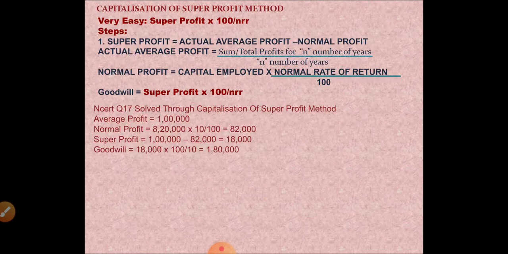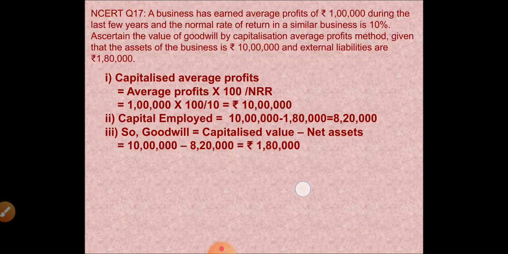Okay. So what is super profit? Average profit is 1 lakh. We have to calculate normal profit. That is capital employed 8,20,000 into 10 by 100. Normal profit is 82,000. Super profit is 1 lakh minus 82,000, 18,000. And goodwill is super profit into 100 by 10, that is 18,000 into 100 divided by 10, 1,80,000 rupees. So here you see it is 1,80,000.